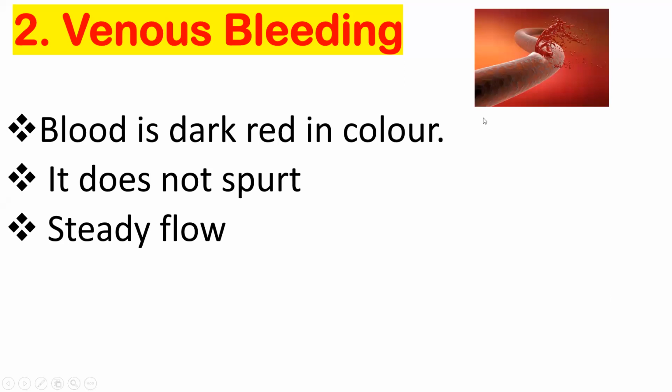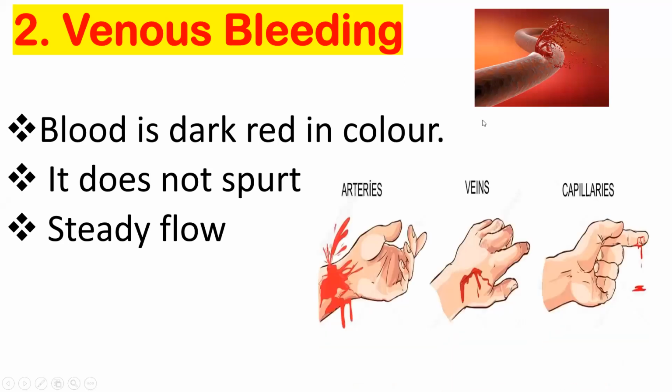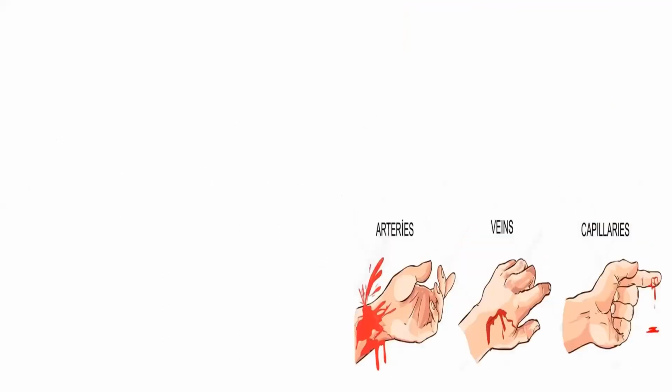The picture can explain everything. See, this was the artery, and it spurts out, and this is the vein. It doesn't spurt out like arterial bleeding. Can you differentiate the difference? Yes, ma'am. Okay, it's very simple. Let's move on.